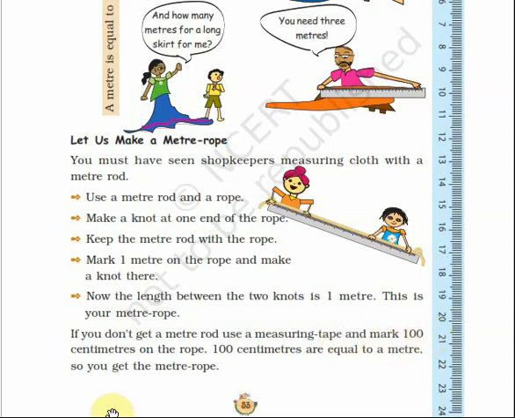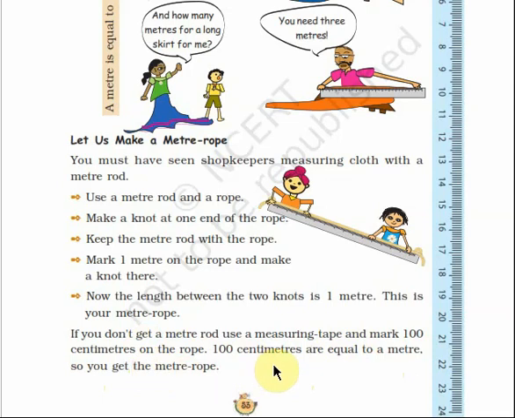Understand? Take the rope, keep the measuring tape on the rope, and mark at the 100th centimeter. You can make a knot at that end as well as at the starting point. So 100 centimeters is equal to 1 meter, and you get the meter rope.